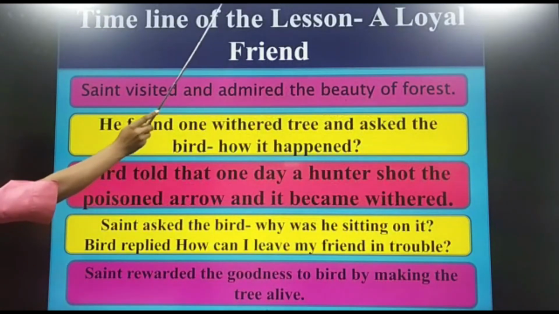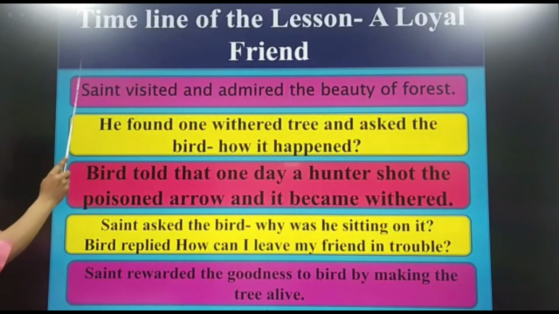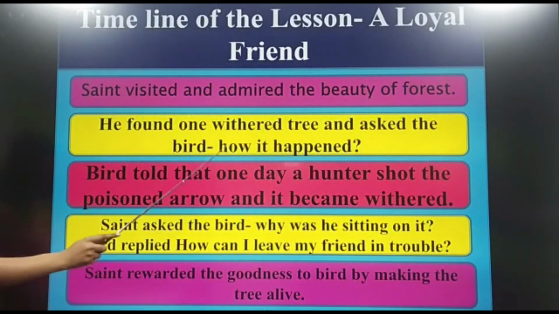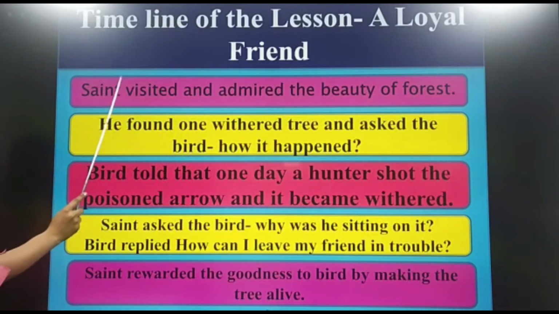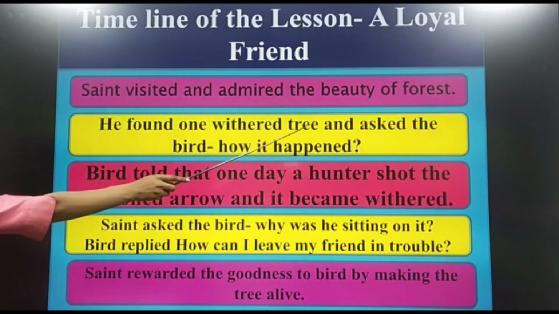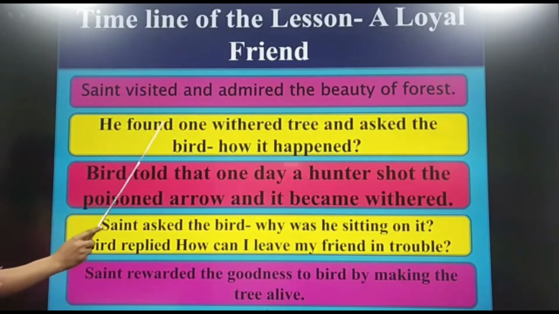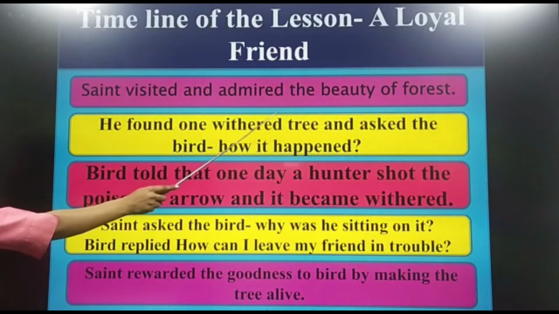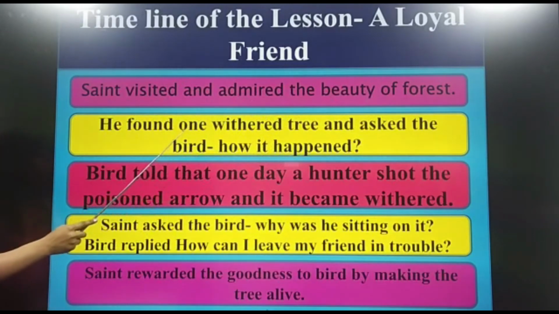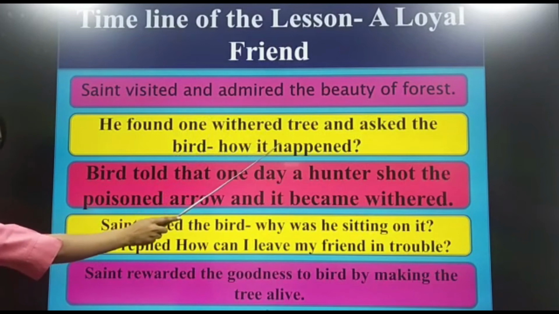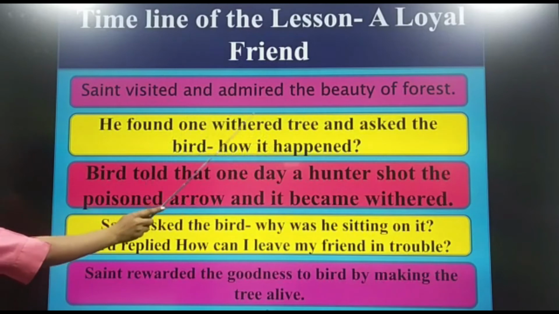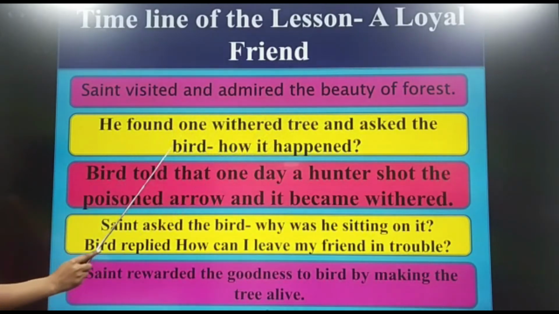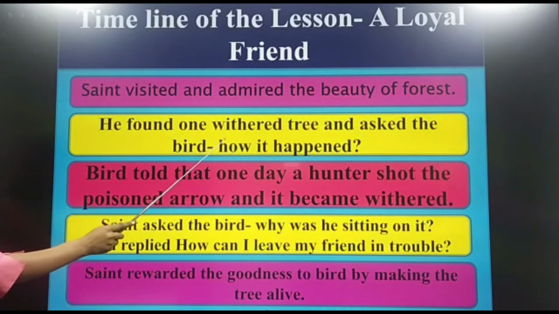Timeline of the lesson, A Loyal Friend. What is the meaning of timeline? Timeline means the briefing of the story. Now I'll brief you the story. One day a saint visited and admired the beauty of the forest. He found one withered tree. Withered tree means the drier tree, the tree that has no leaves and no flowers. Then he asked the parrot how it happened, why the tree is withered.